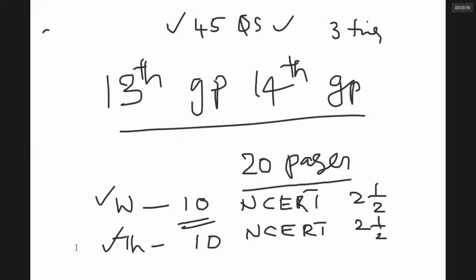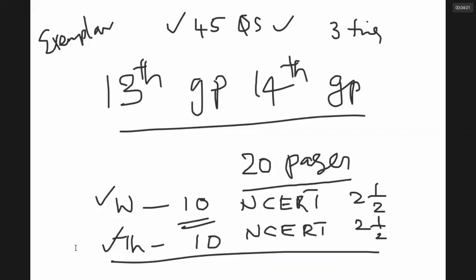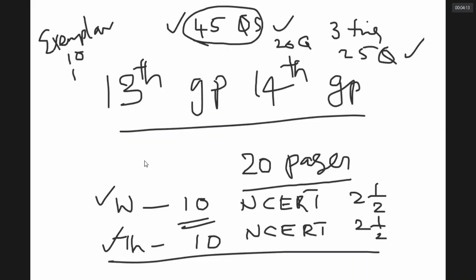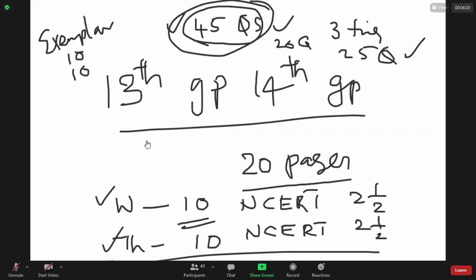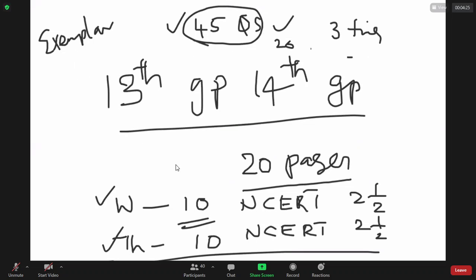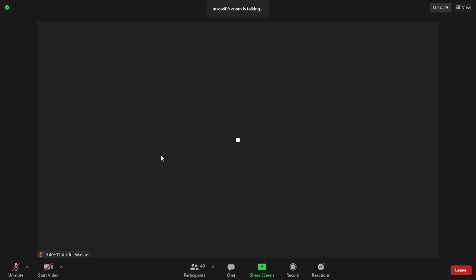Also, there is a link called exemplar problems. Our plan is Friday you do 20 questions from this book, and in exemplar problems you do 10 questions. Saturday you do 25 questions from this book, and in exemplar problems you do the next 10. And Sunday morning you revise 45 questions, go to exam. This is the plan. Now, what you have to study? The overall idea I want to give. The topic you should study is P block elements.